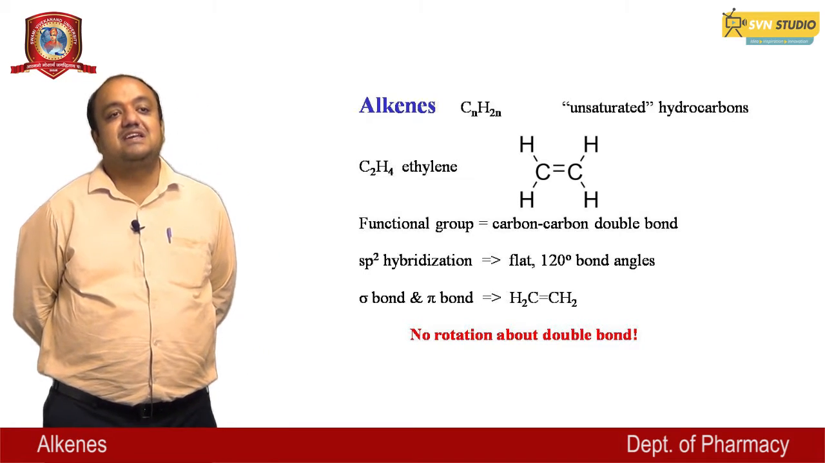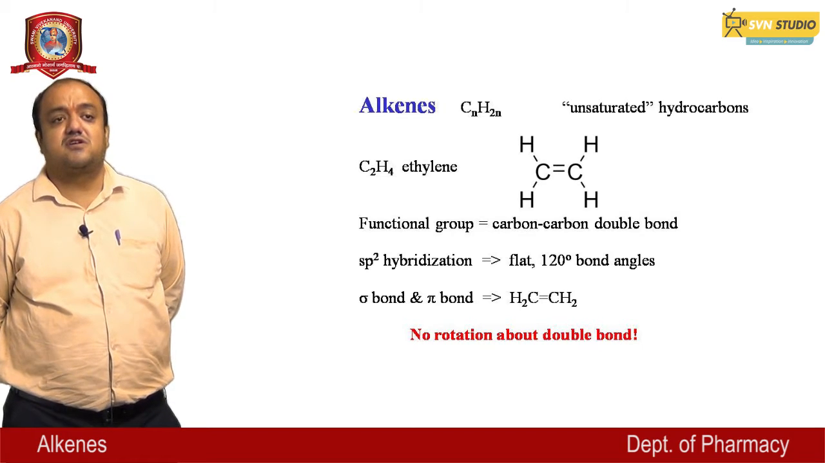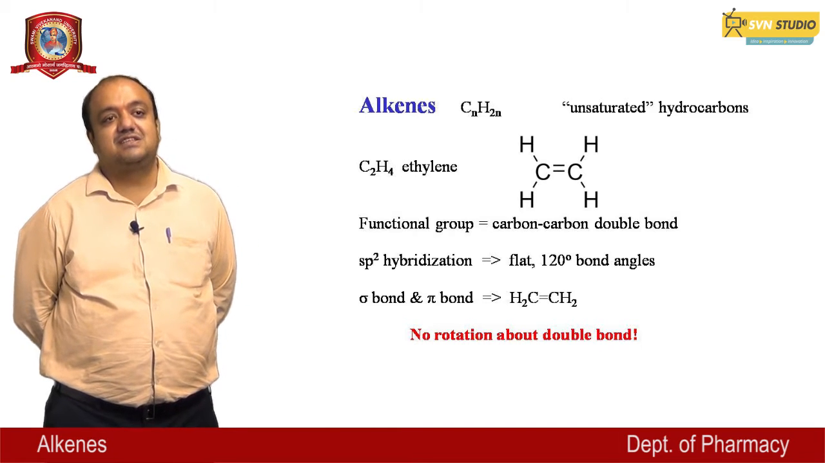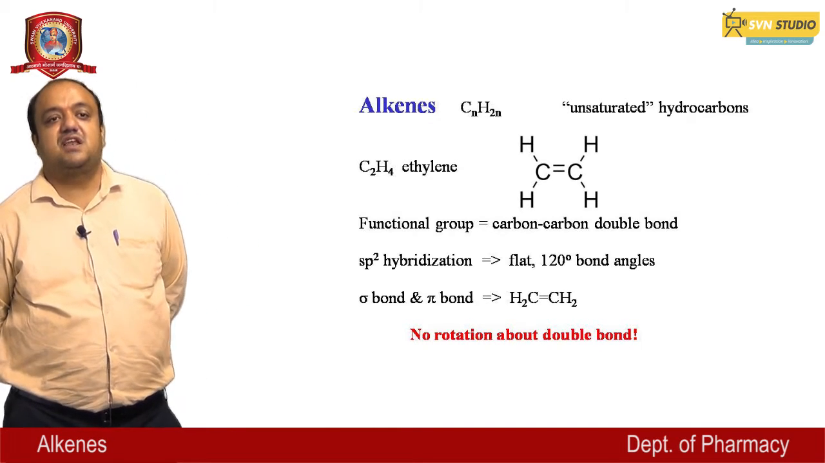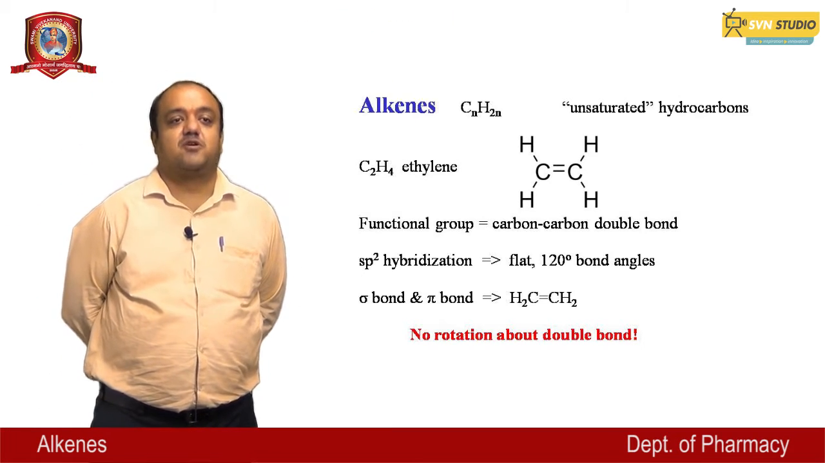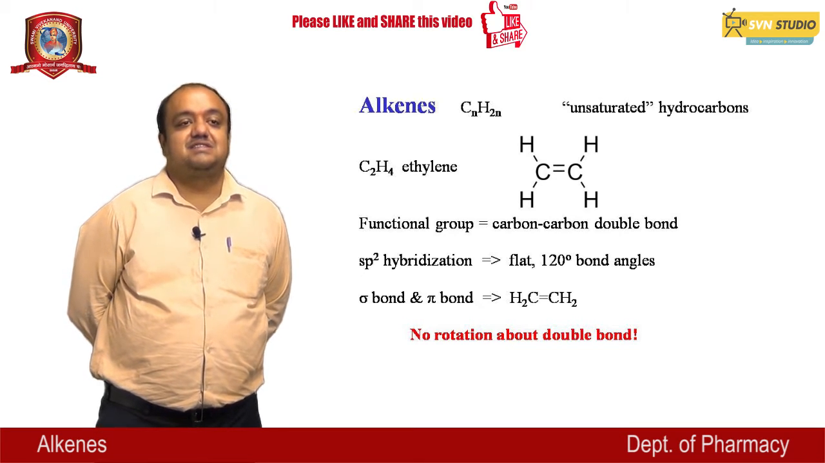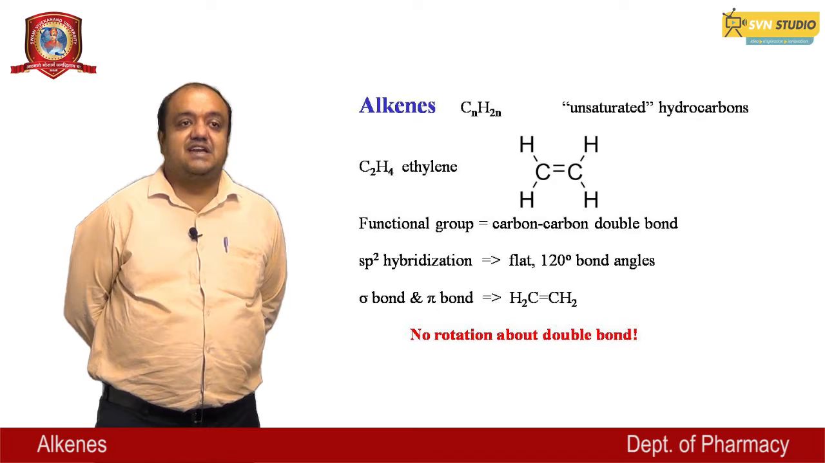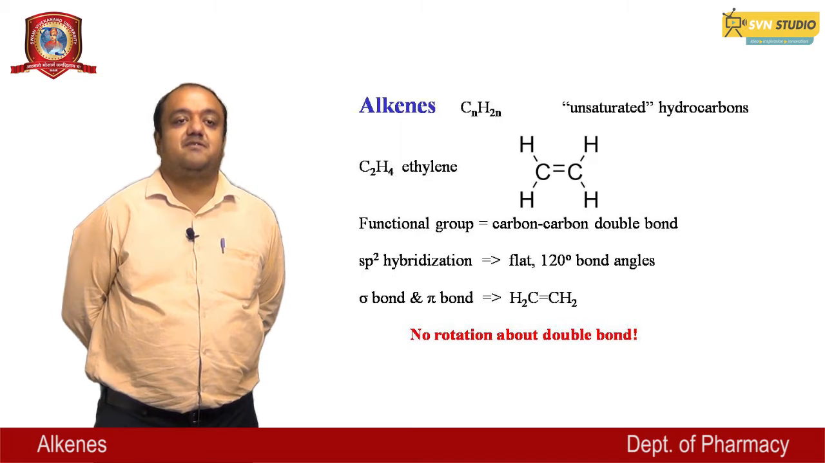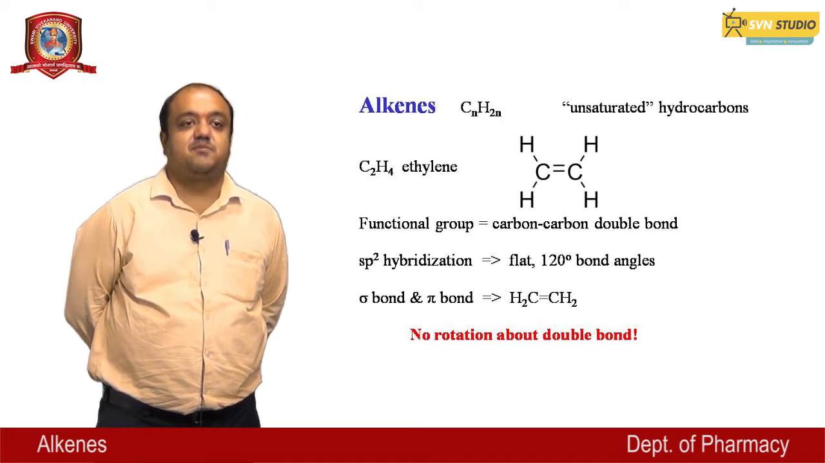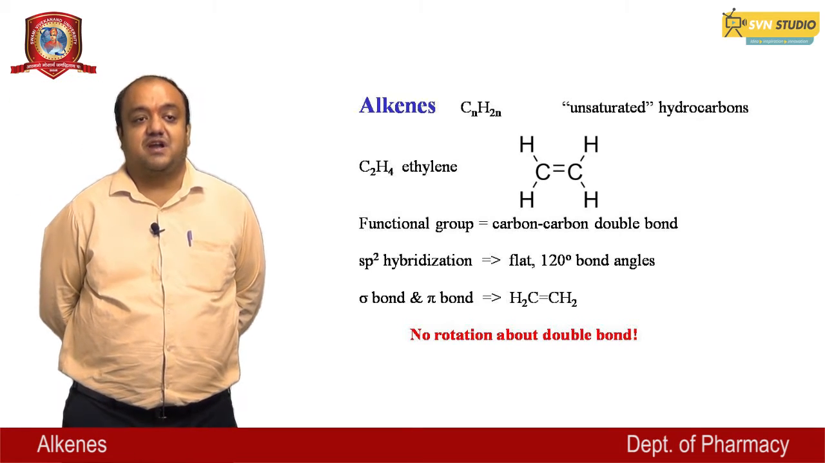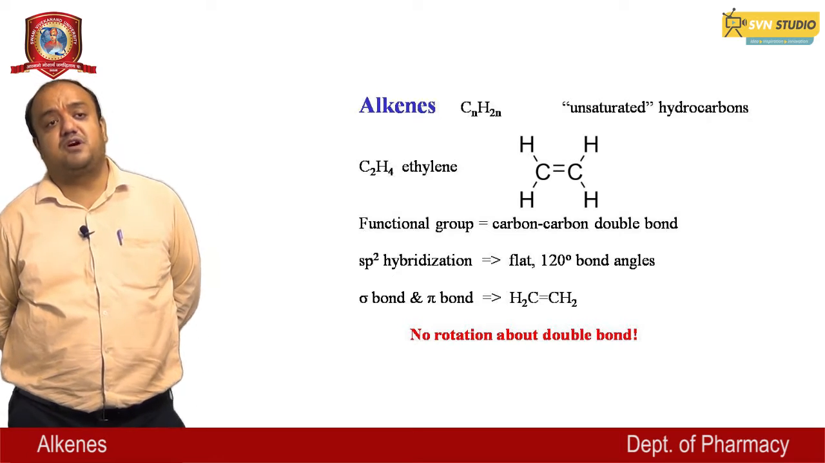The first member of alkenes is ethylene according to common nomenclature systems, and the molecular formula of ethylene is C2H4. The functional group is the carbon-carbon double bond. The carbon atoms of alkenes have sp2 hybridization and 120-degree bond angles, and alkenes have one sigma bond and one pi bond in their structures, like CH2=CH2. No rotation about the double bond is possible in alkenes.